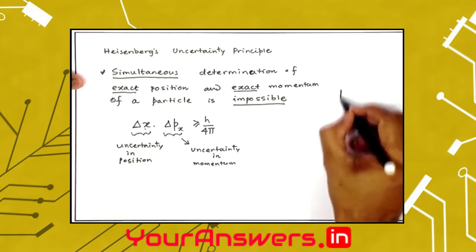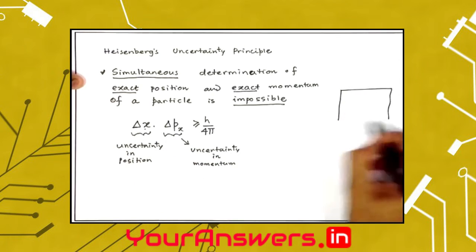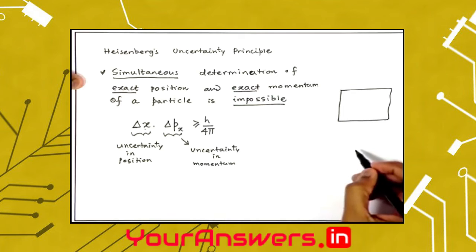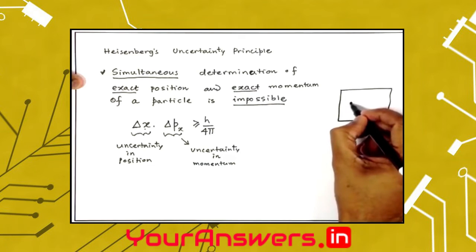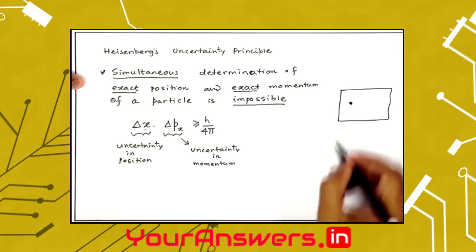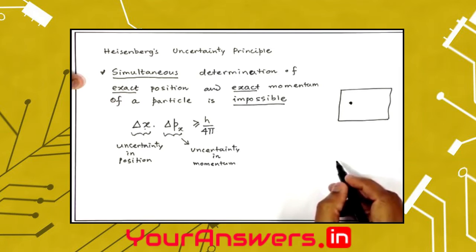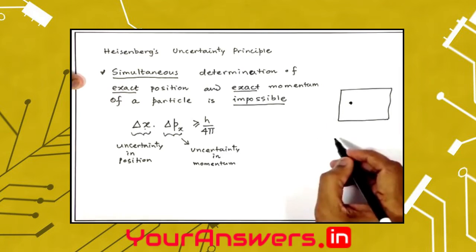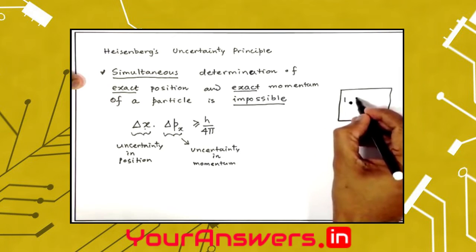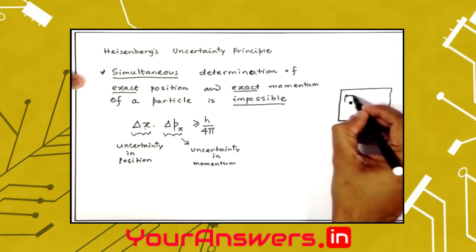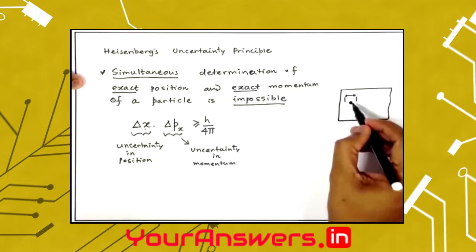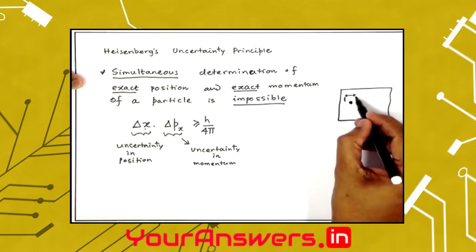Suppose that we have a 2-dimensional box within which my electron can move around. If I want to locate this electron with certain amount of precision, let's say this is my precision, I can say that the electron is certainly present in this box, but it is present between this and this.